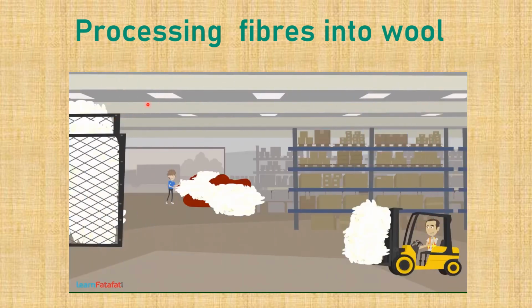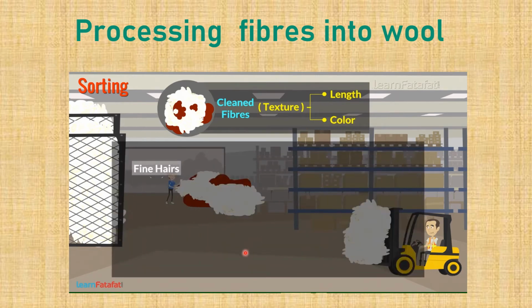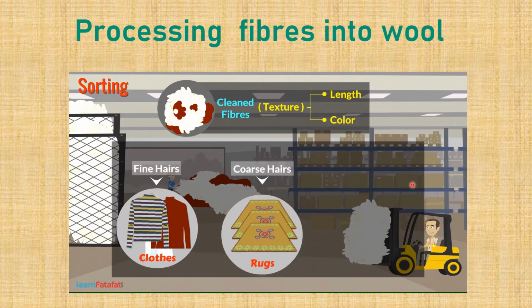After scouring, the next step is sorting. In this step, the clean fibers are taken to factory where they are separated according to the texture such as length and color. The fine hairs are used to make cloths while coarse hairs are used to make rugs.